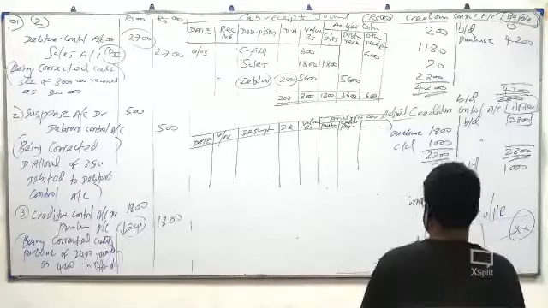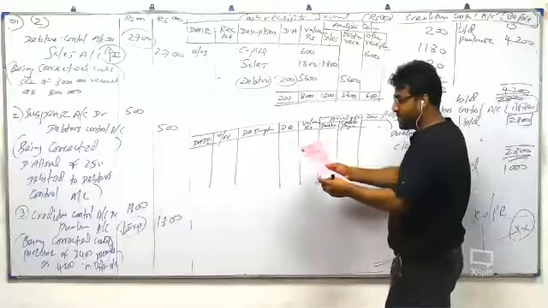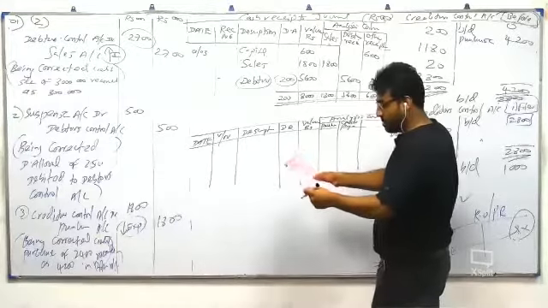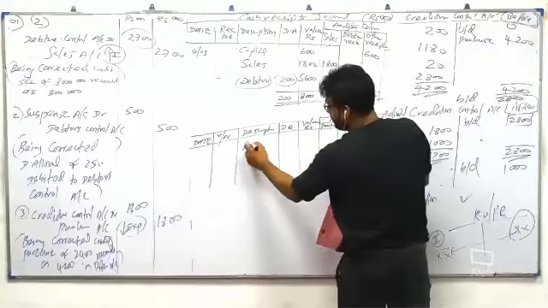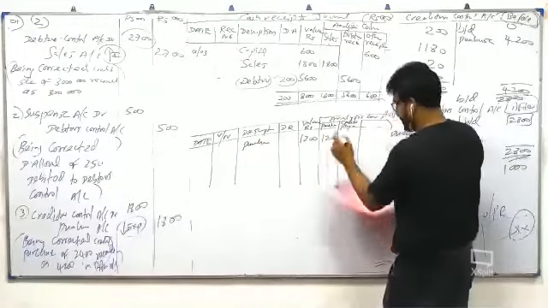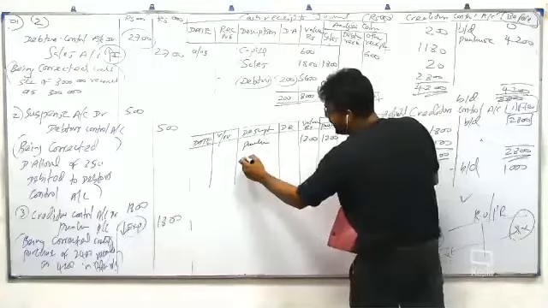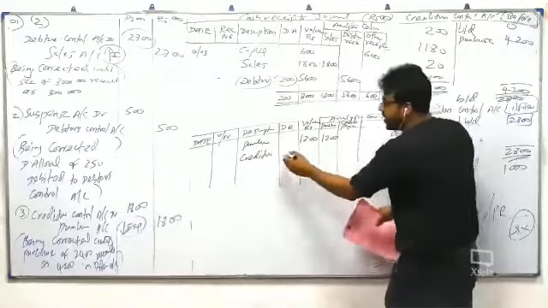Right. Next one, guys. Tell me the amounts. How much are the payments? Purchases 1,002. Next, payment to creditors. You have to be careful. Discount received, you can't forget.